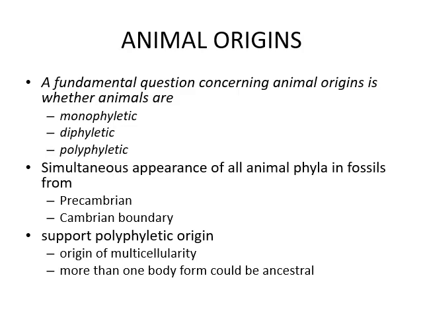The simultaneous appearance of all animal phyla in fossil forms at the Precambrian-Cambrian boundary supports a polyphyletic origin, by the origin of multicellularity, and more than one body form could be ancestral.